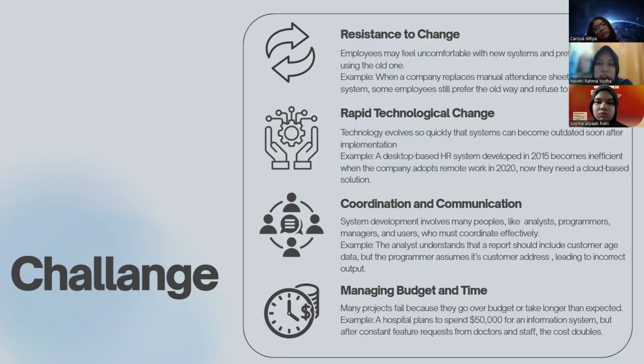How to solve this challenge? They can use documentation and regular meetings to ensure everyone is on the same page. And the last challenge is managing budget and time. Many projects fail because they go over budget or take longer than expected. For example, a hospital planned $50,000 for an information system, but after constant feature requests from doctors and staff, the cost doubled.